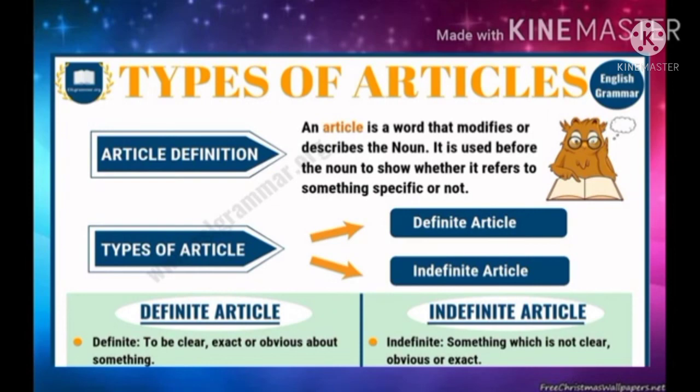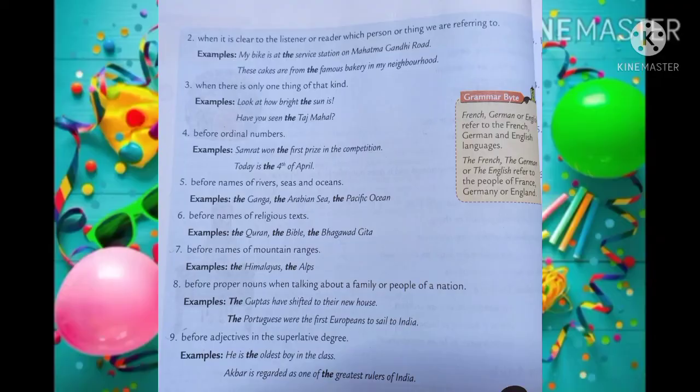Now let us get into the different uses of the definite article the. When do we use the definite article the? The should be used before all these nouns. Okay, so let us go and learn it one by one.